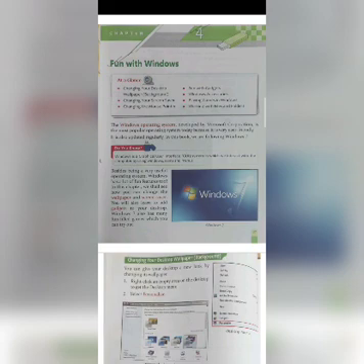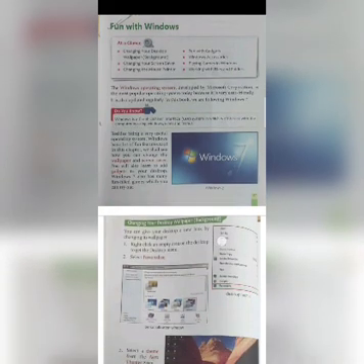So today we are going to start our very first chapter of computer, and the name of this chapter is Fun with Windows. This is your first chapter of your second term. Okay. So let's get started then.